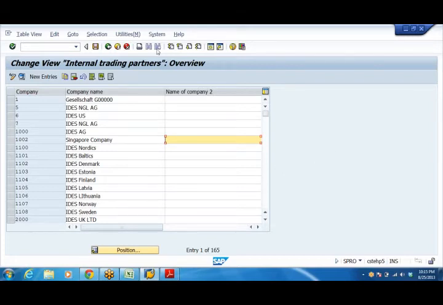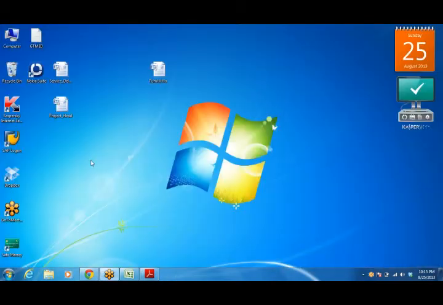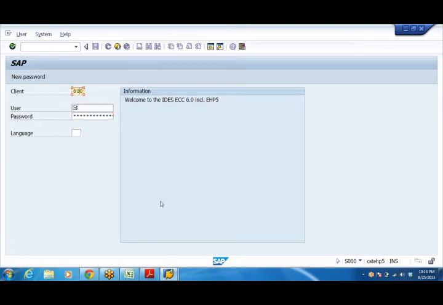I'll show you. As soon as you log into the system, double click on this client number 800. What does that mean? That is the number given to this SAP system, because in a landscape, that is to say in an SAP system, you will have maybe half a dozen SAP clients. The purpose of that, I'll discuss later. At this juncture, understand client number 800. This is used for the purpose of getting training.